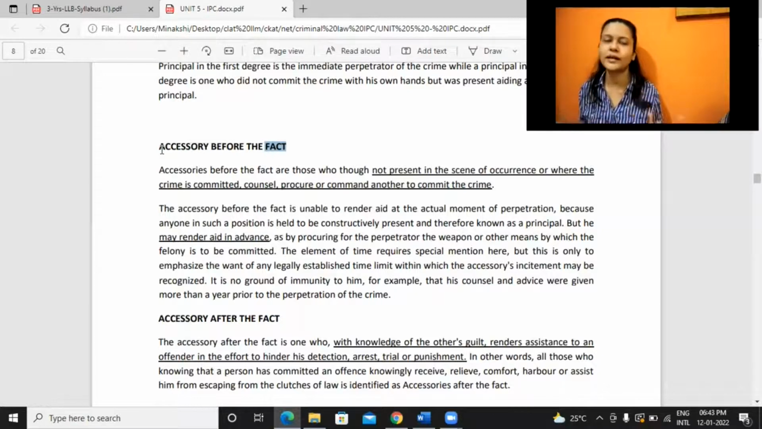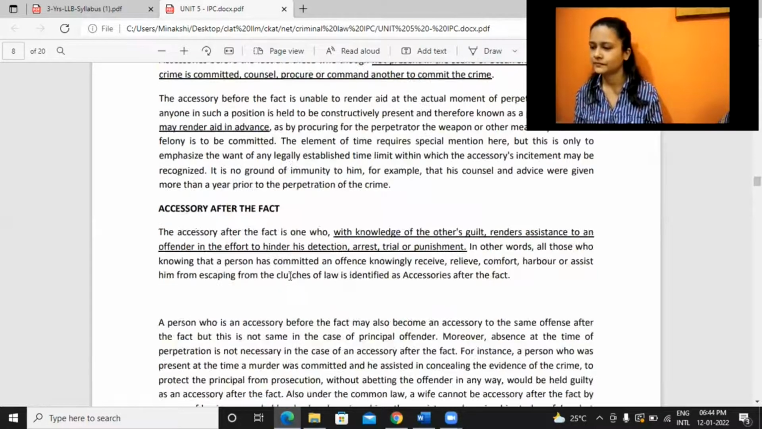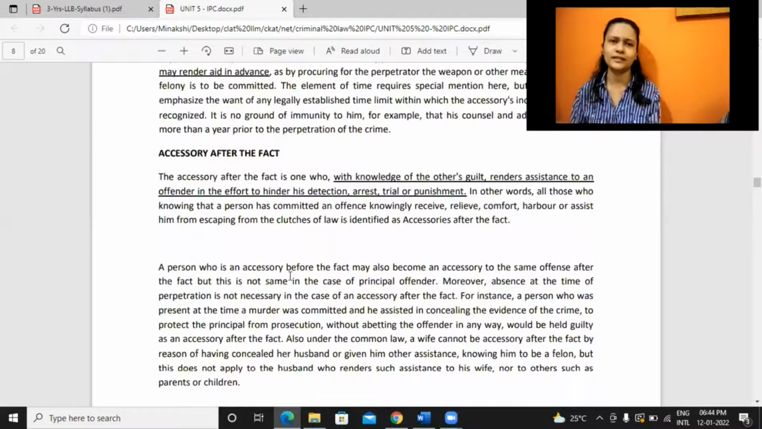There may be a big gap as well between when the aid was provided and when the crime actually took place, right? That is also important. So accessory before the fact means some help or some assistance given before committing the crime, which will make the process easy for the actual offender. Okay. And just because he is not present there, he cannot say that as an excuse.